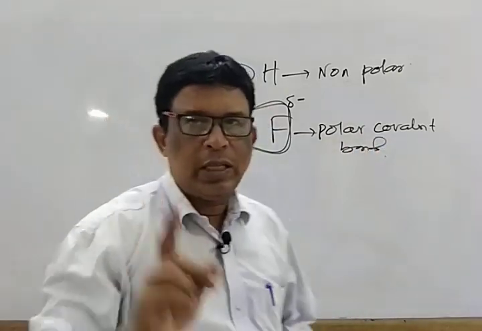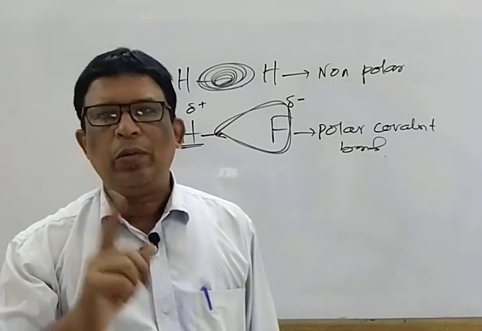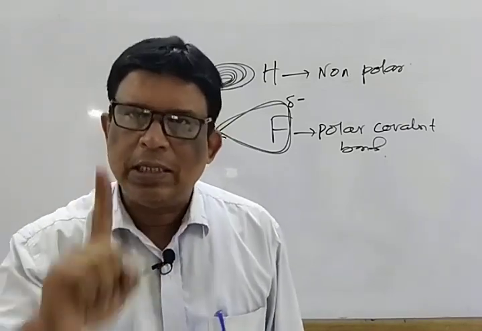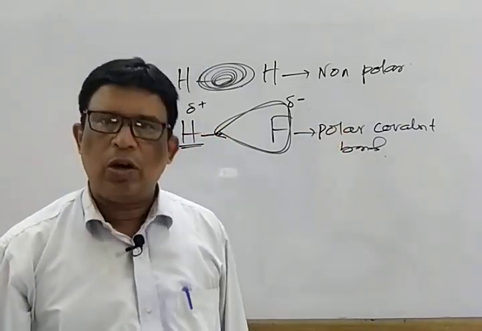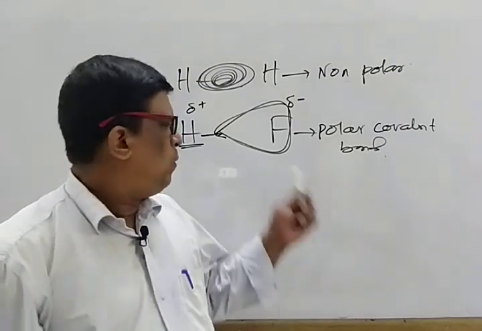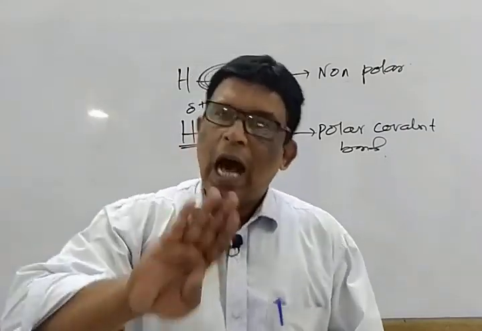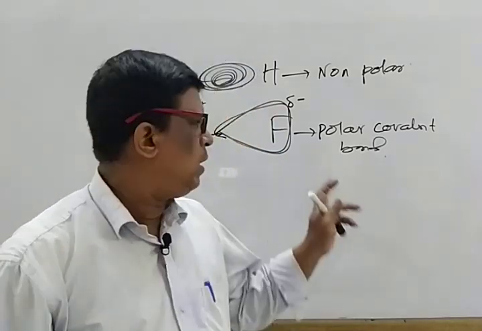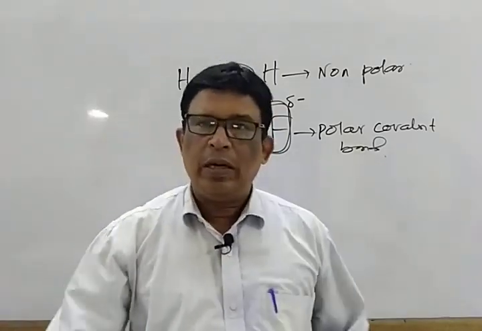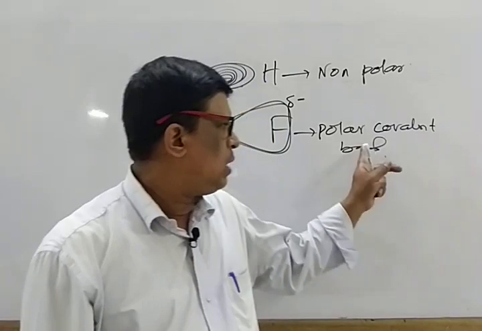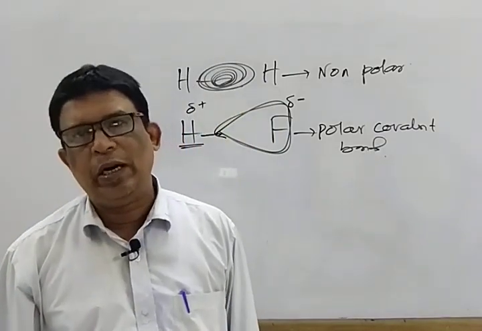So what is the conclusion? If homoatomic molecule, electronegativity difference is 0, resulting in the formation of a non-polar covalent bond. If heteroatoms are there, there is a difference in electronegativity. Higher the difference in electronegativity, higher the development of polarity. So we say that is known as a polar covalent bond.